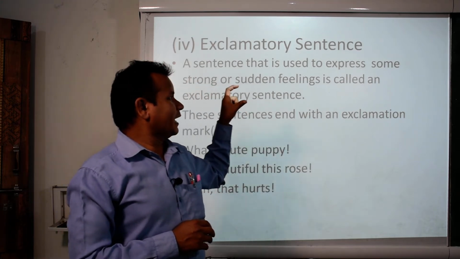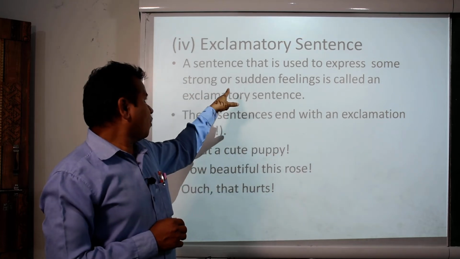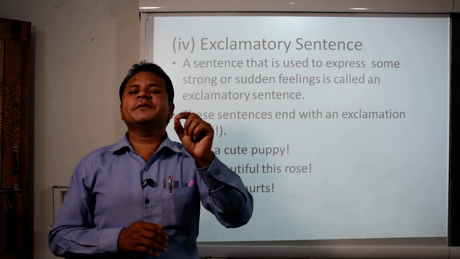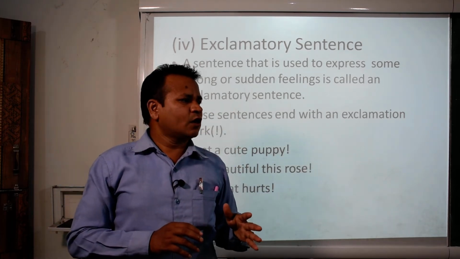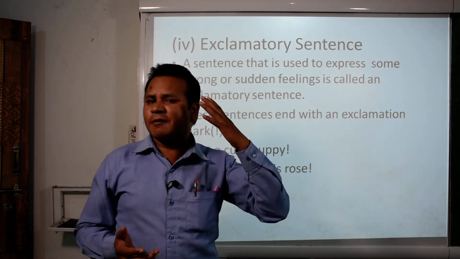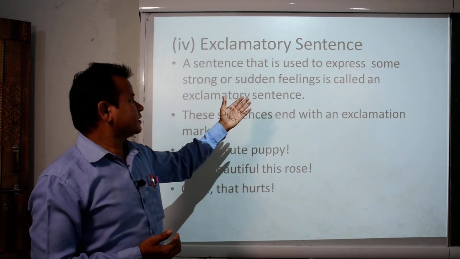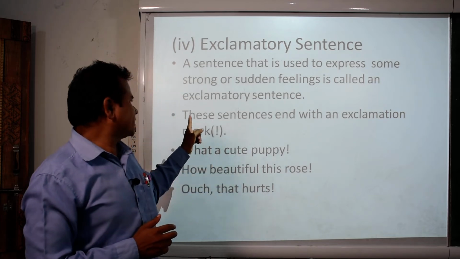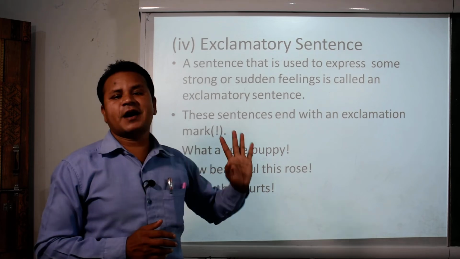Exclamatory expresses some strong or sudden feelings which are not pre-planned. Whenever we have some sudden feeling, all of a sudden, if something comes to our mind or whenever we realize something, at that time we use this type of sentences, and these sentences end with an exclamation mark.